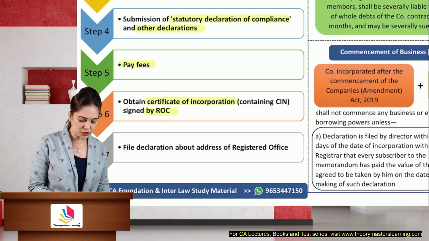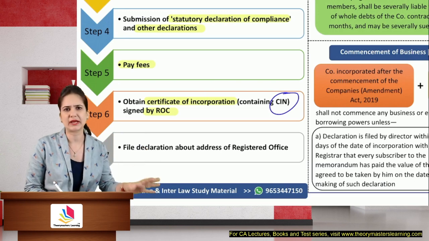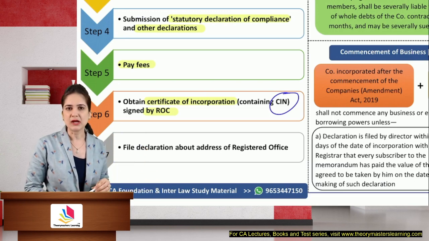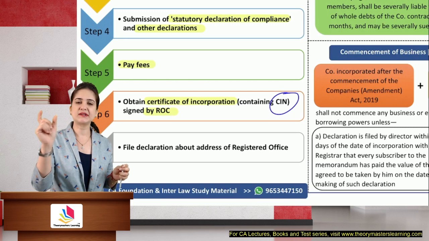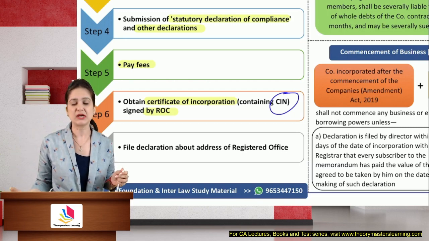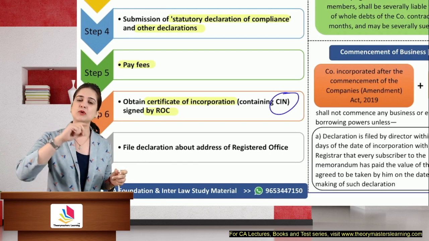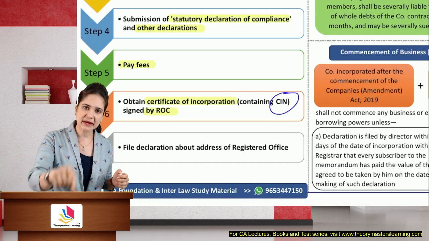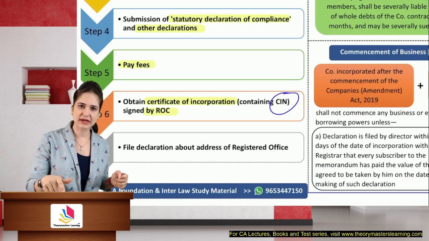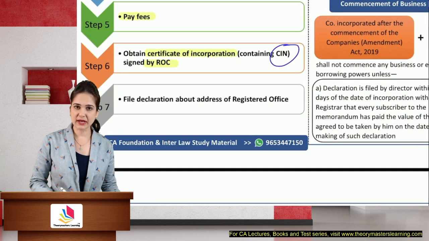Corporate identification number will be mentioned here. This is like a number given to every company. It's a unique number, like a roll number given to the company. When you enter the corporate identity number, CIN, of the company in MCA's website, you will get all the details of that company. Same logic applies for director identification number. If you enter that number, you will get all the relevant details relating to the director, the other companies in which he is a director, when he became a director, when he ceased to be a director.